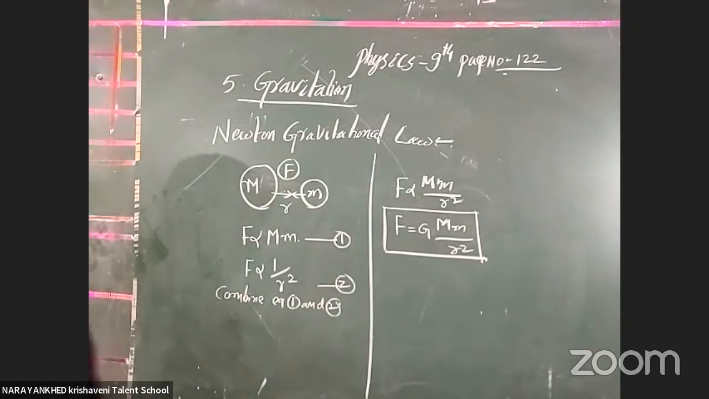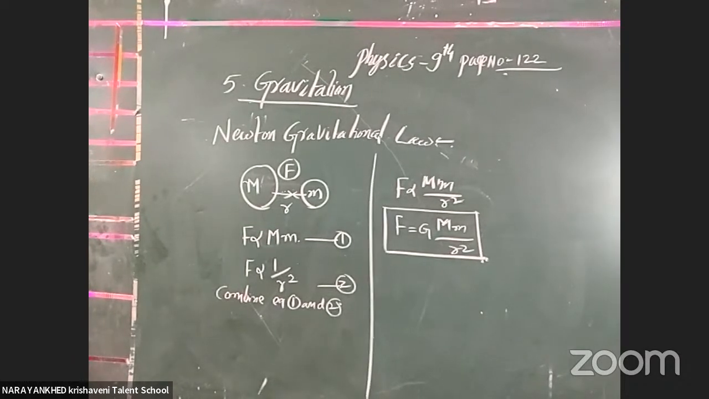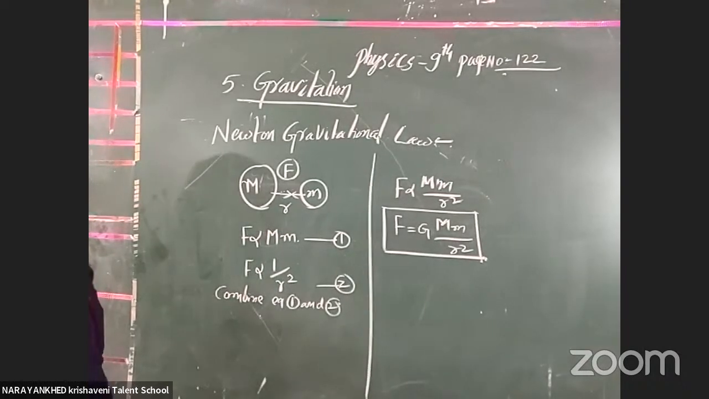Here G is called the gravitational constant. I hope you understood it. The value of G is 6.67 into 10 to the power of minus 11 Newton meter square by kg square. Okay, clear or not?